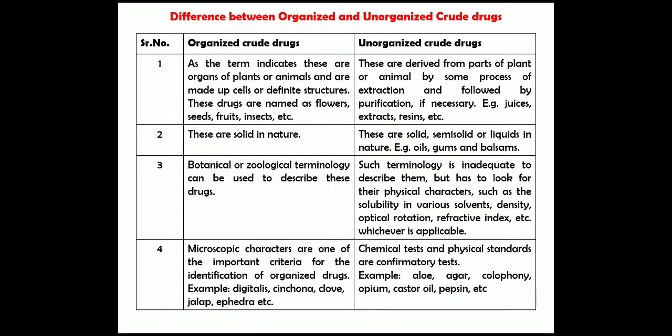In organized drugs, the microscopic characters are one of the important criteria for identification. Examples: digitalis, cinchona, jalap. In unorganized drugs, the chemical tests and physical standards are the confirmatory tests. Examples: aloe, agar, colophony, opium, castor oil and pepsin.